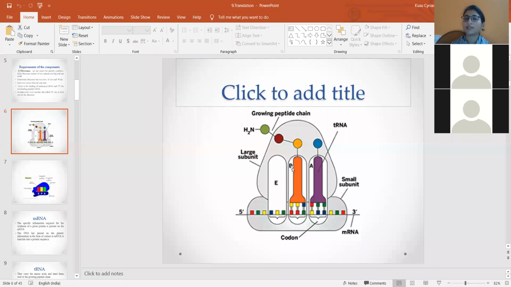So this complete union, that is the growing polypeptide chain and the tRNA, will come to the exit site only when the protein synthesis is over. Okay, ma'am. That we will see in the termination stage of protein synthesis. Now we are at the starting of the translation stage.